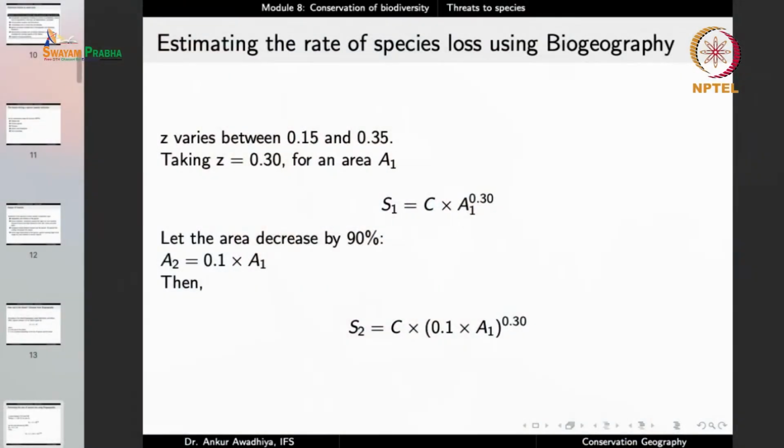So we can very easily use the island biogeography model in the case of patches of forests.